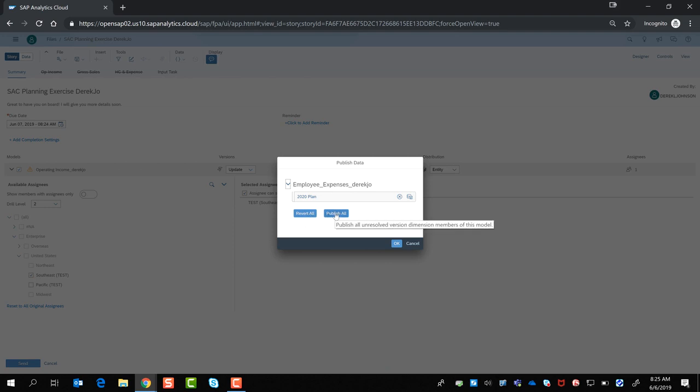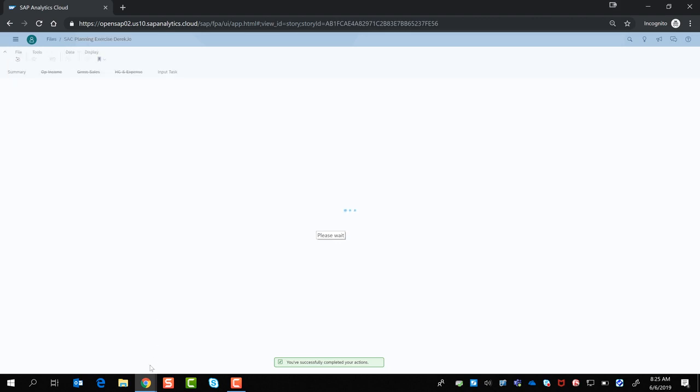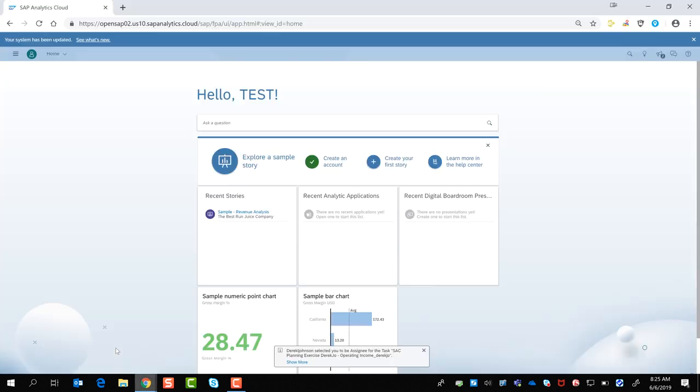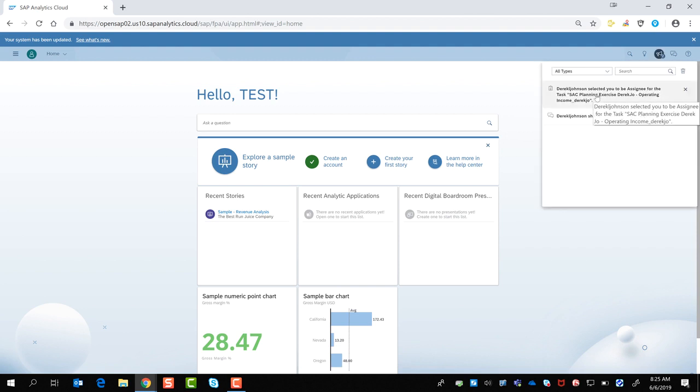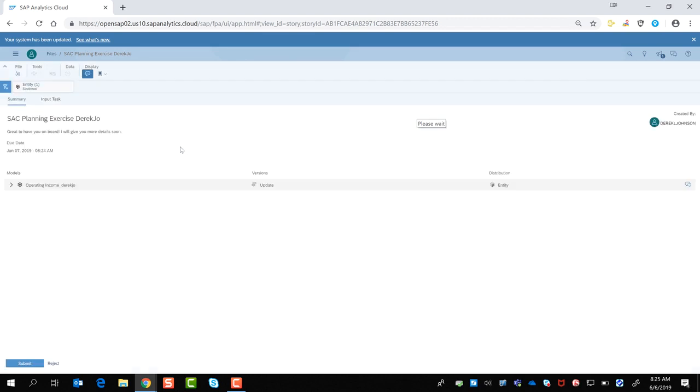Now I'm going to log in as our second user here. This is Tess, so this is the person that will be updating our Southeast region. And here you can see in the notifications that they've received a notification. If they've configured it, they would have received a notification via email as well if they chose to receive email notifications. So here we've selected the Southeast region.